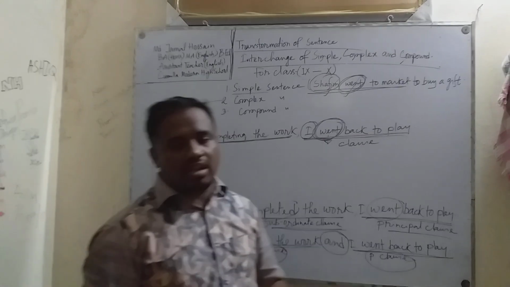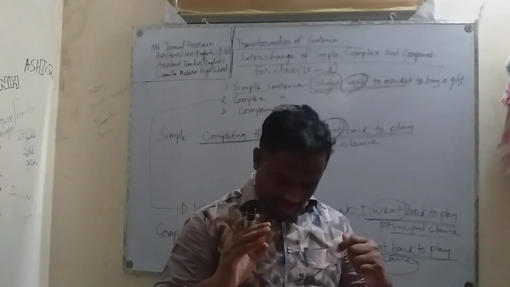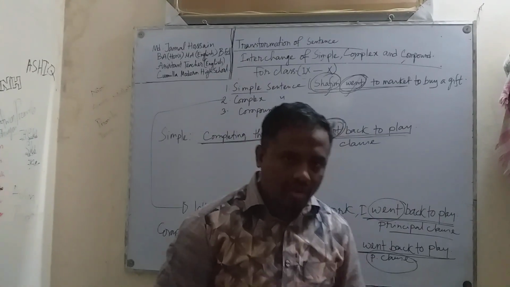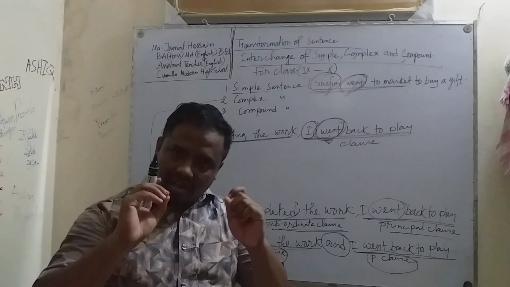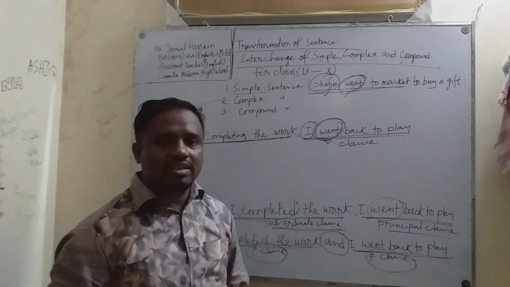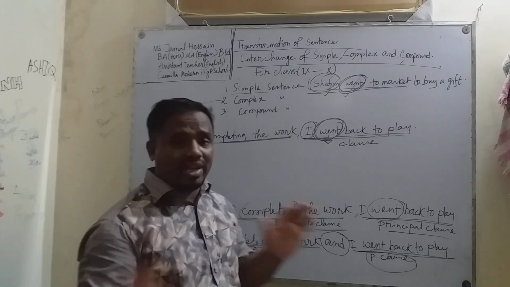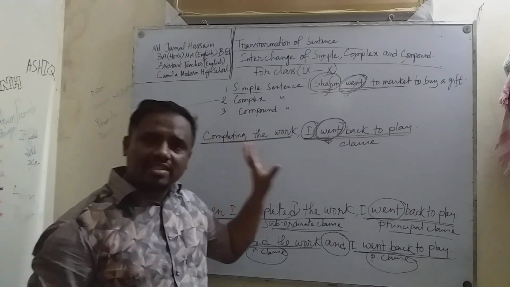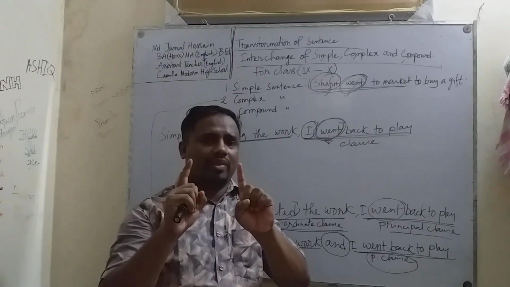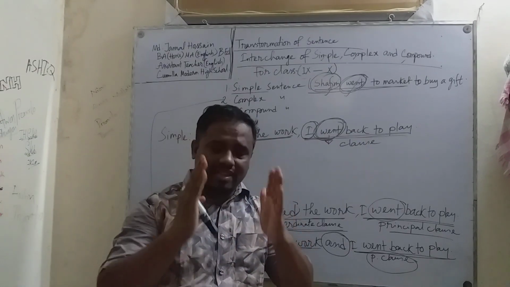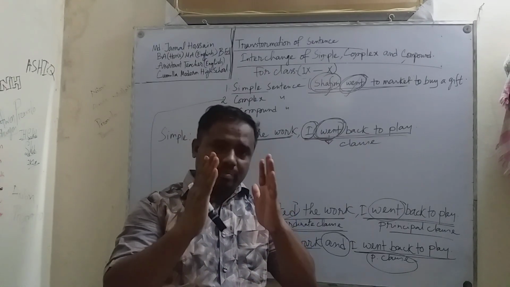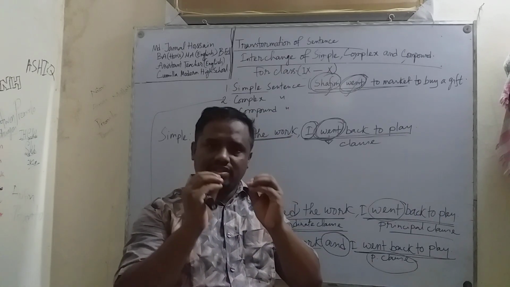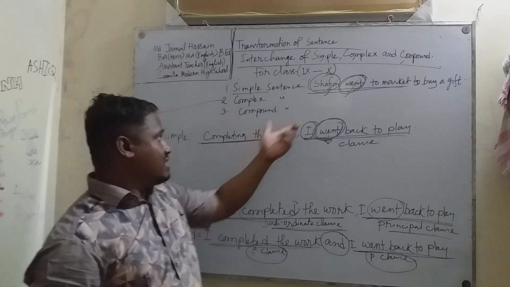I think the definitions of the sentences are very clear to you now, and you have a clear idea about them. I am going to repeat the definitions. Simple sentence হলো সেই সেন্টেন্সটা যে সেন্টেন্সে একটা সাবজেক্ট একটা ফাইনাইট ভার্ব থাকবে, or you can say the sentence that contains only a principal clause. This is a simple sentence. This is also a simple sentence.